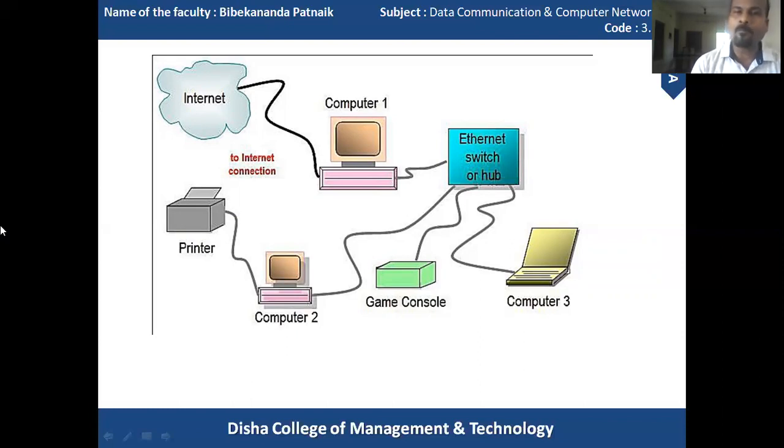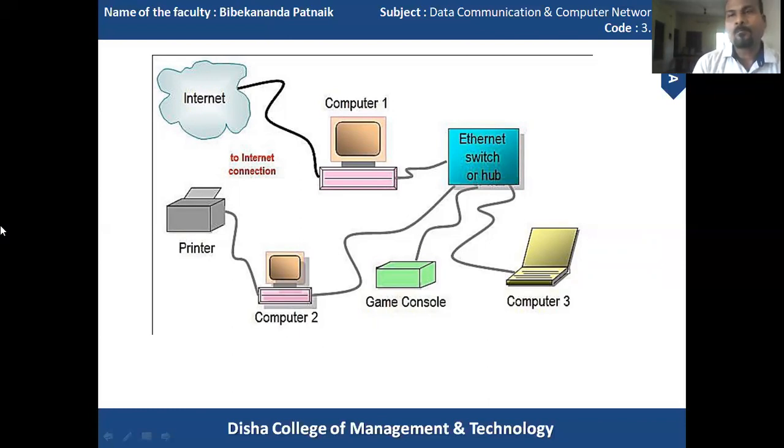In the simplest form, data transfer can take place between two devices which are directly connected by some form of communication medium. But it is not practical for two devices to be directly point-to-point connected.